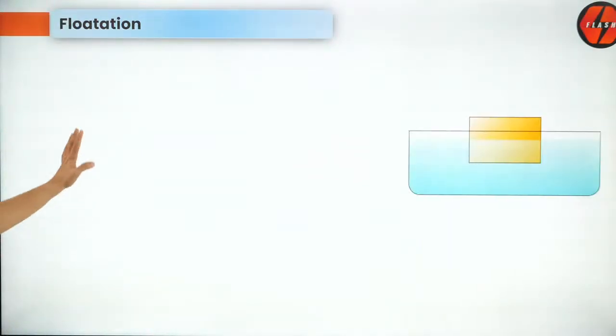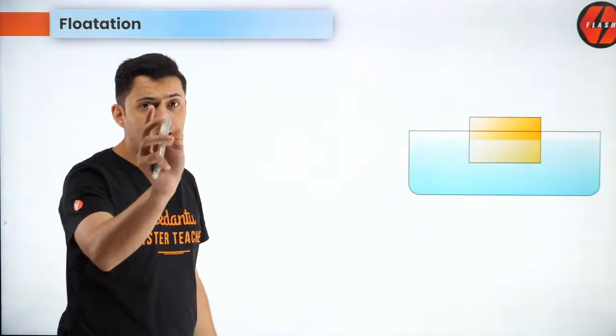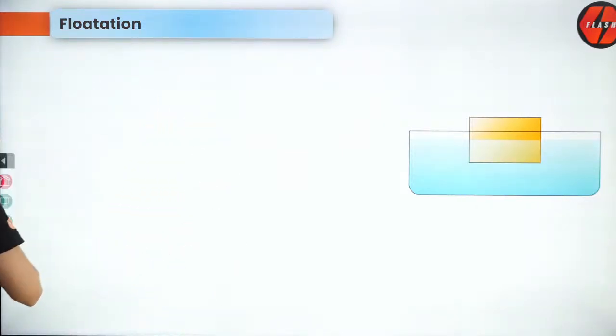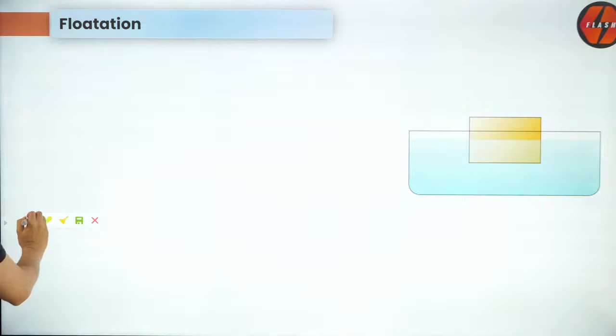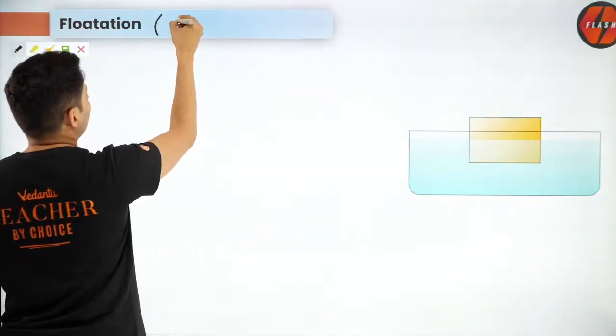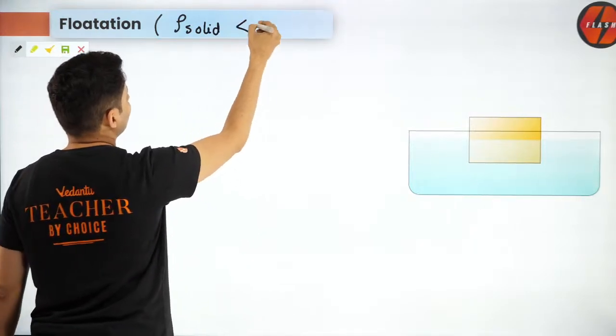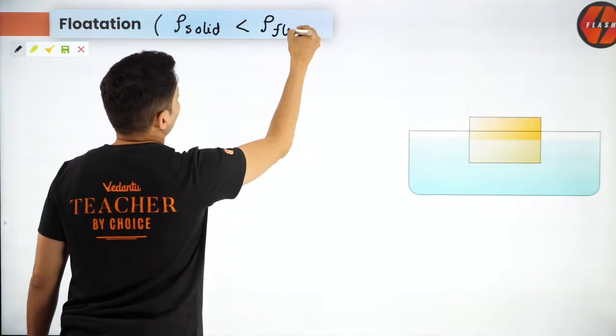Okay. Now the next thing, floating objects. There is one very important thing that I am going to give you here as well. I hope you guys are making notes. Very good. Now when an object floats, the density of that solid is less than the density of that fluid.